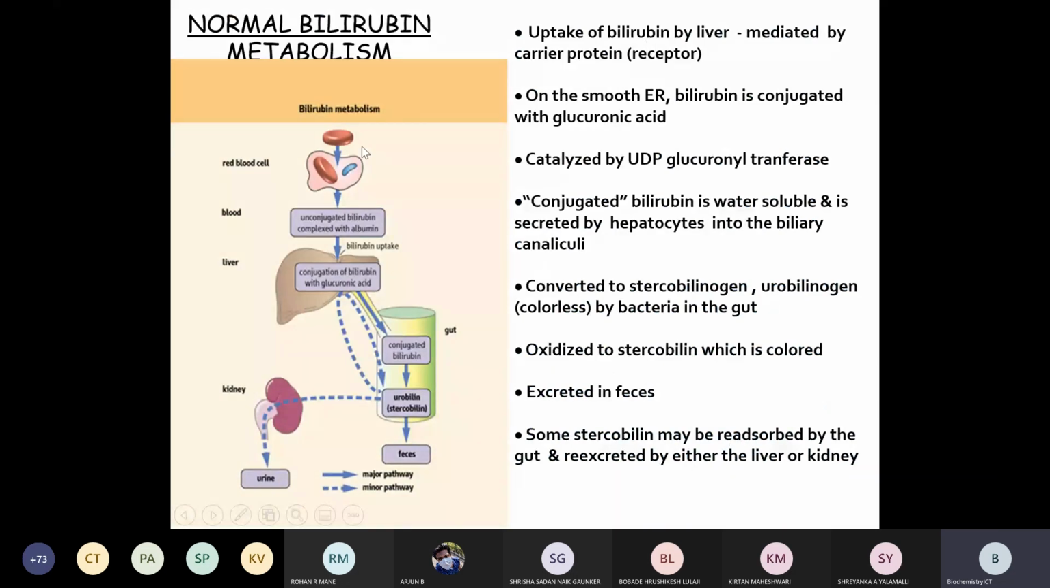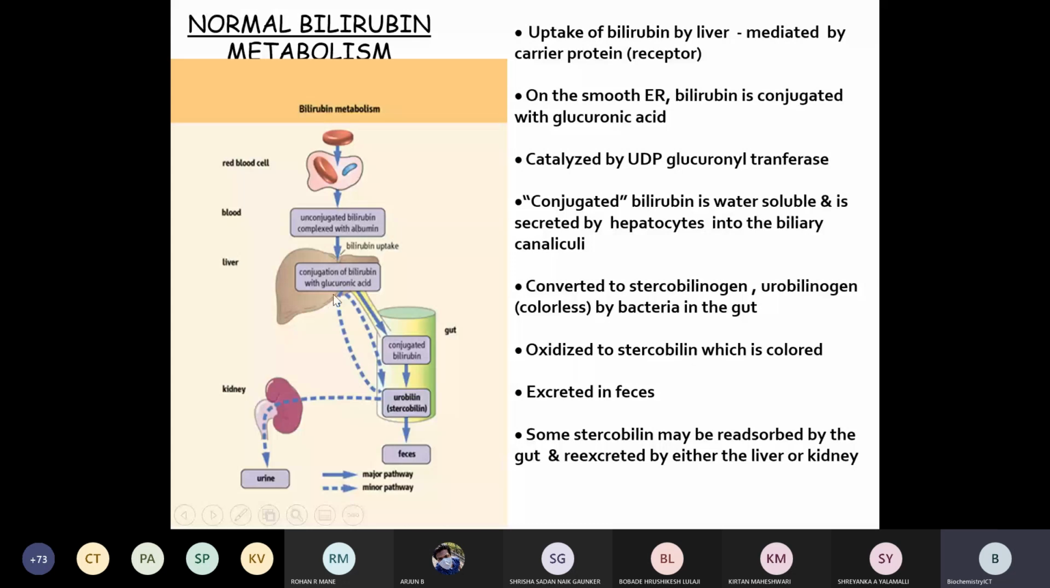In the macrophages, what will happen? Bilirubin is formed. Then in the blood, along with the albumin, it is carried to the liver. In the liver, it gets conjugated with glucuronic acid. This reaction you will study again in the detoxification reactions, right? Bilirubin gets conjugated with glucuronic acid.